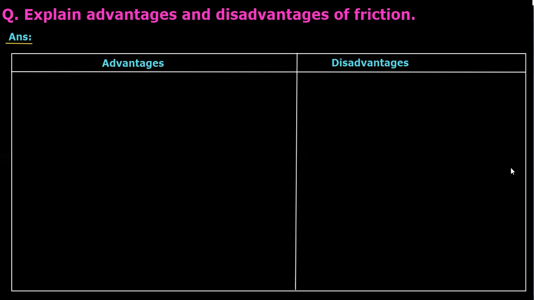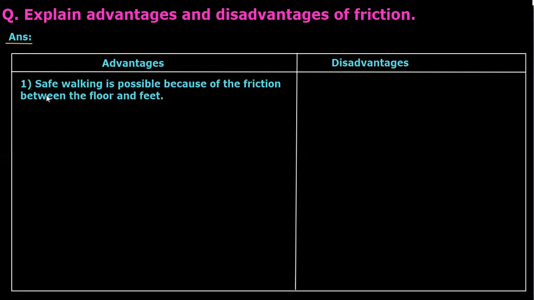So let's see first advantages. Number one, safe walking is possible because of the friction between the floor and feet. See, if there is friction between floor and feet, then only we can walk. Otherwise, it is a little bit difficult. For example, if some soap solution is on the floor and we try to walk, we may fall down, or we may not be able to walk properly. Okay, so safe walking is possible because of the friction between the floor and feet. This is one advantage of friction.